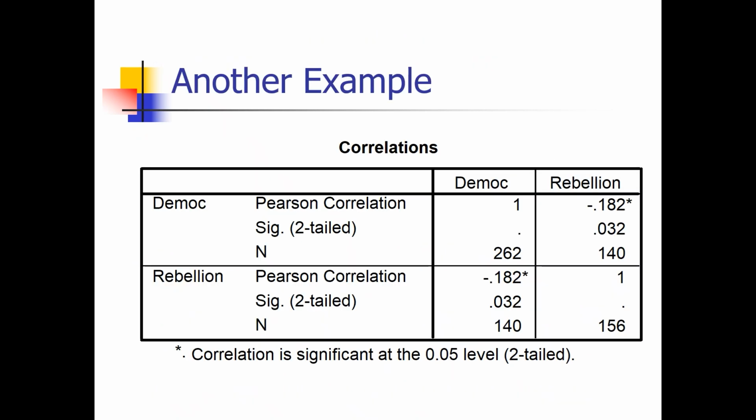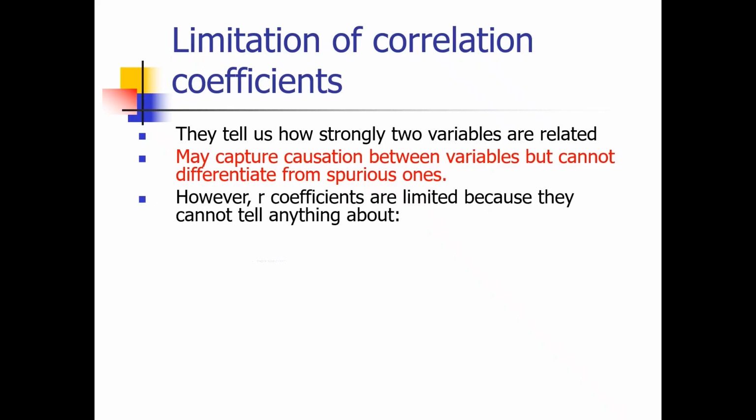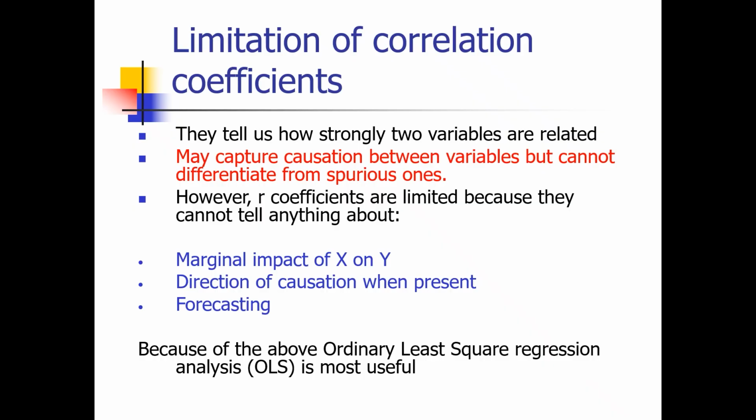This is another example, a correlation significant at the 0.05 level. So, limitations of correlation: the coefficients tell us how strongly two variables are related. They may suggest the causation between variables but cannot differentiate it from spurious ones.